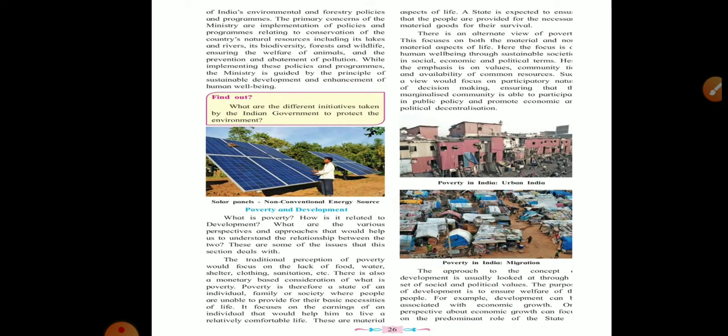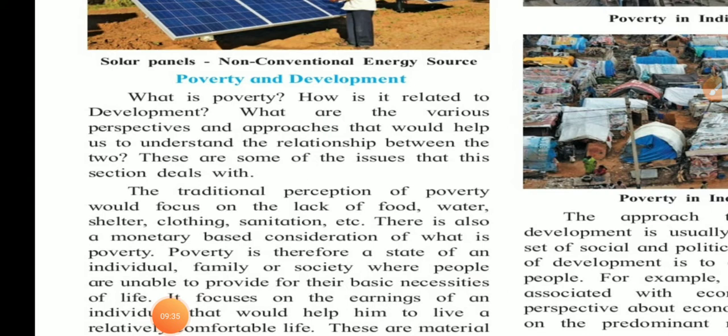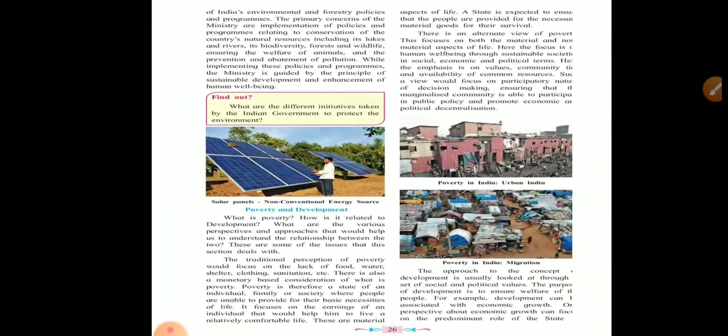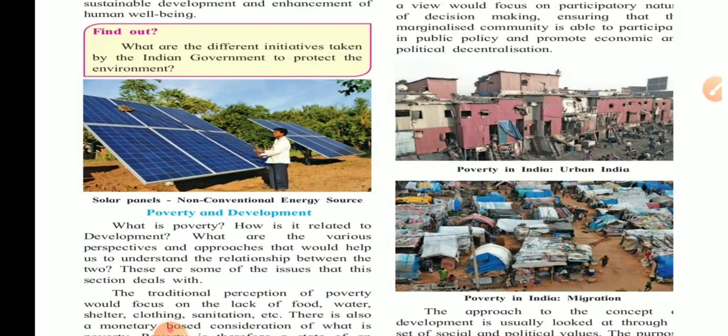Poverty and development. The answer is on page number 26. Here, poverty and development. Start writing the answer.